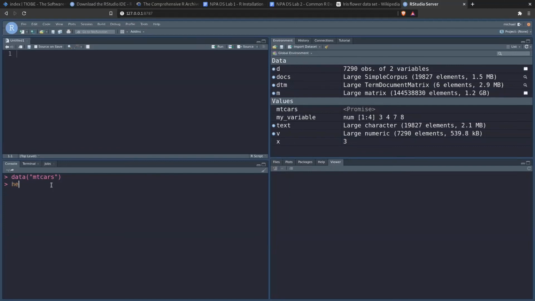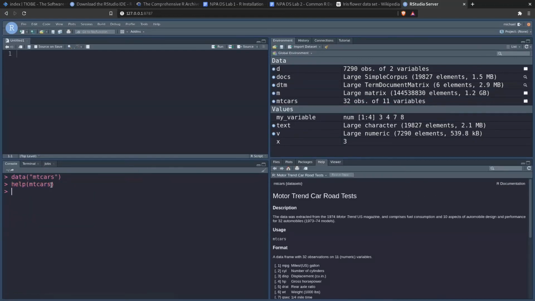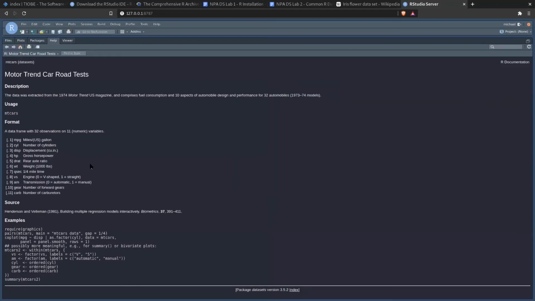Now, let's just run the help function on the MT cars dataset. Okay, if we run help, it's going to give us a description, and it's going to say down here, and let me just jump across to this and make it a bit bigger. The data was extracted from the 1974 Motor Trend US magazine and comprises fuel consumption and 10 aspects of automobile design.